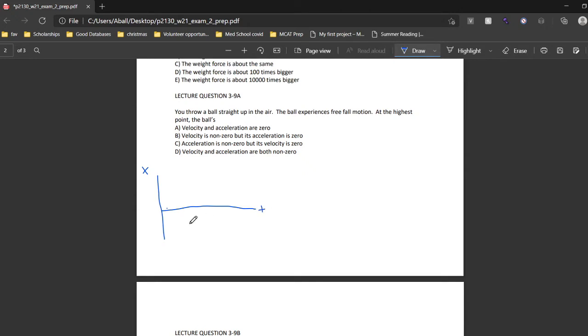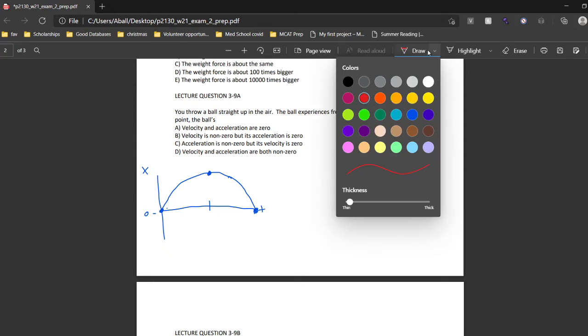This is time. And let's assume we're starting at position 0. This is equal to 0. And then we don't care what the top is, but at half the time it's in the air. So we throw a ball straight up in the air. And then this is when it reaches its peak. And then it comes back down, and hits the ground. This is position 0 again. So this is the end of when it's in the air.